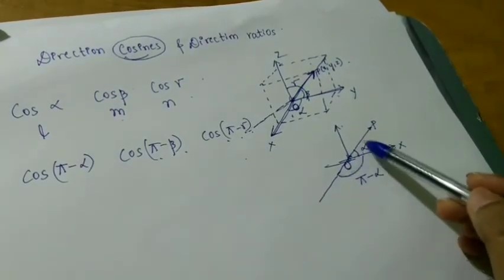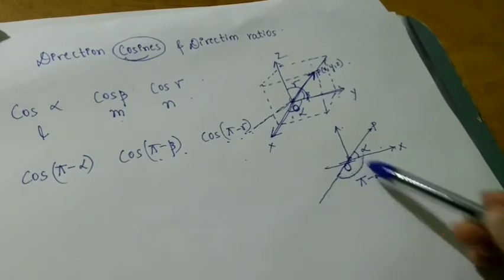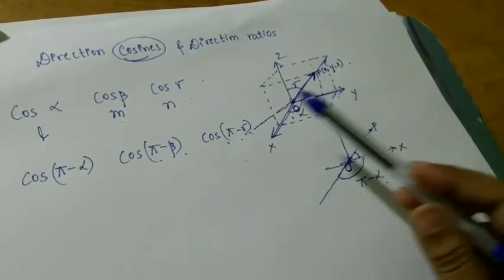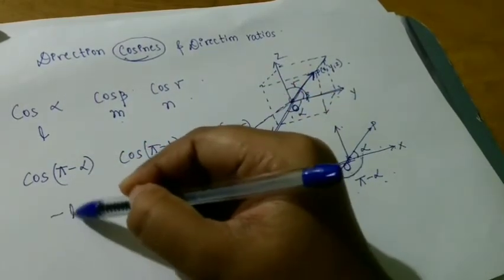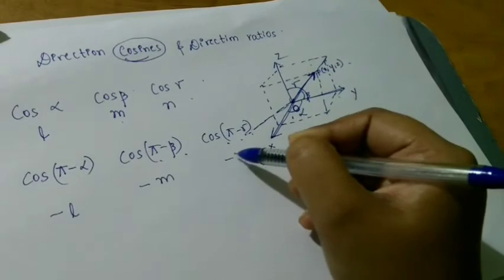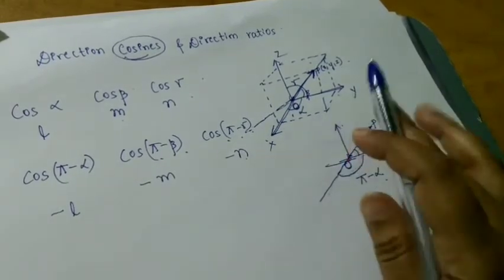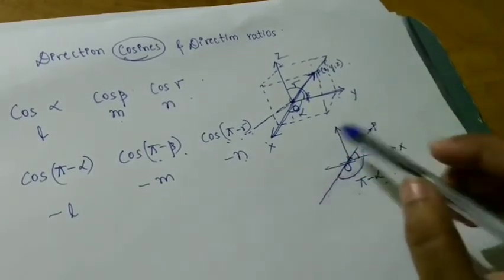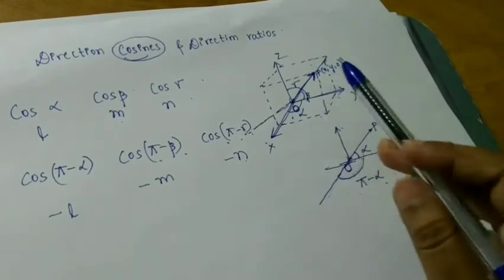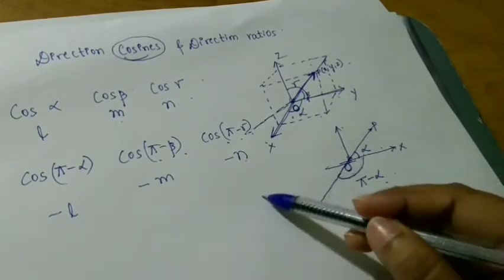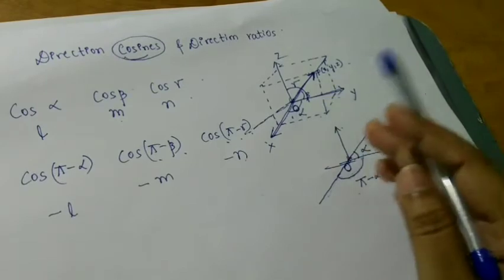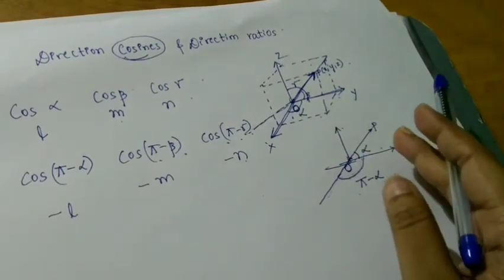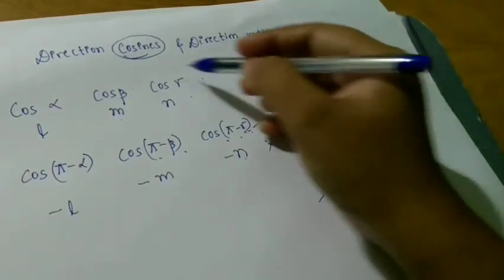This is alpha. If you extend the line, the remaining portion will be pi minus alpha. Same with respect to beta and gamma. So if you take this, it will be equal to minus L, minus M and minus N. So what can you conclude from this? Every three-dimensional line will have two direction cosines, in the opposite directions. This is the basic thing you have to remember. Every 3D line will have two direction cosines. So this is with respect to direction cosines.